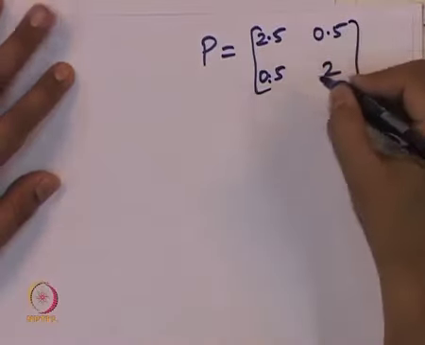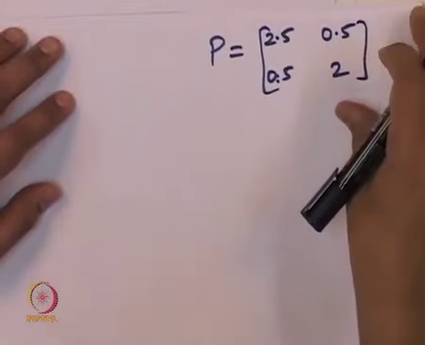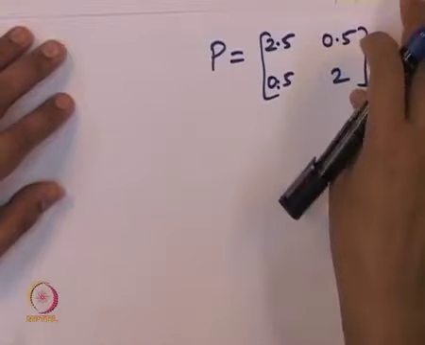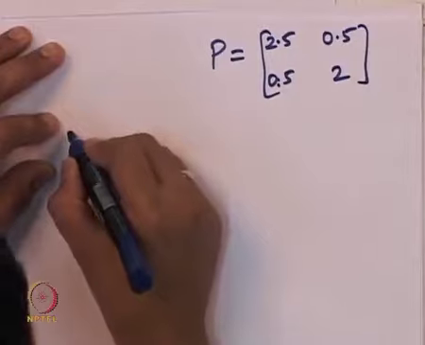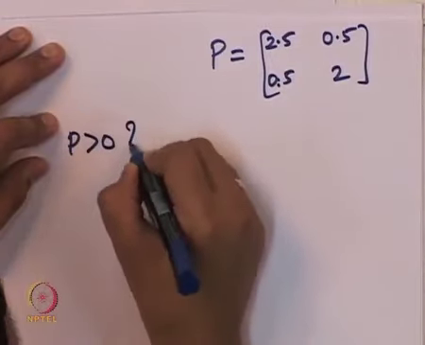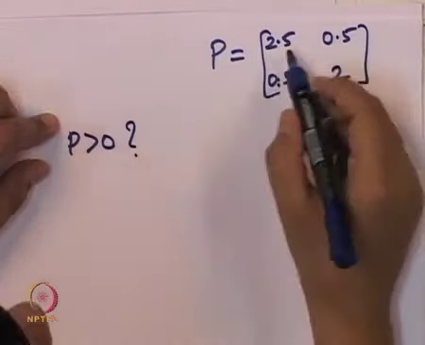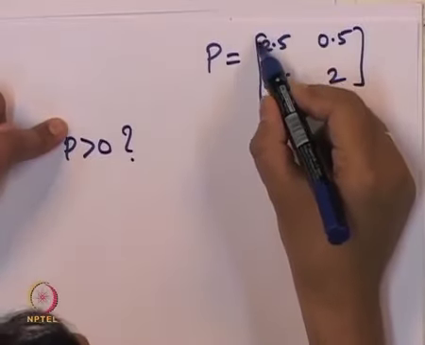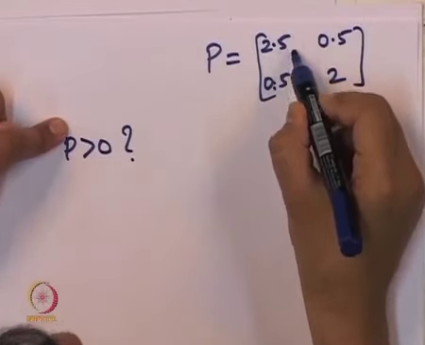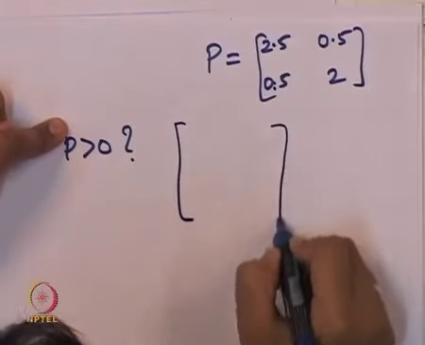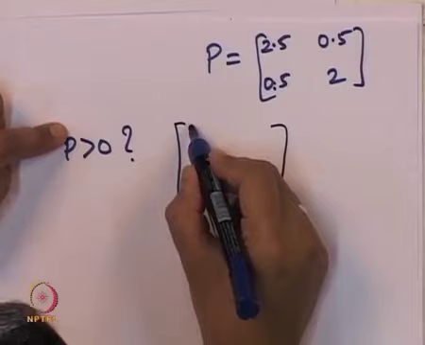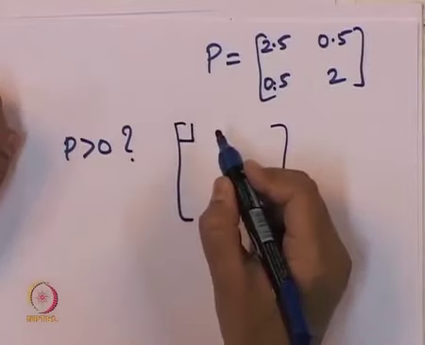So the claim is that this matrix P that we have obtained is positive definite because A was Hurwitz and Q was negative definite. We can check this. So P greater than 0, how will we check this? One way to check that a matrix is positive definite is that all the leading principal minors, for a square symmetric matrix, this is a 1 by 1 minor.